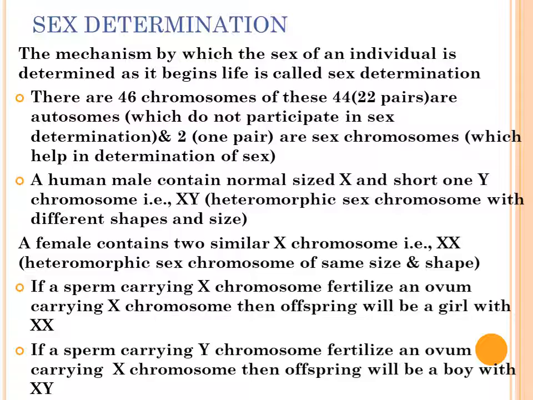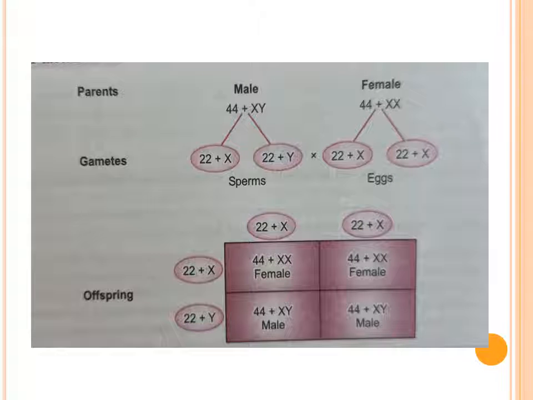It means in both cases, the X chromosome comes from the ovum and either X or Y comes from the sperm. See in this diagram, male has 44 autosomes, 22 pairs, and XY, the sex chromosomes. In females it is XX. The sperm has X or Y and the ovum has X. When they fertilize, there is a 50% chance of a girl and a 50% chance of a boy.